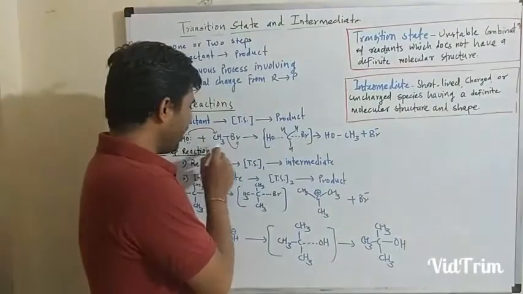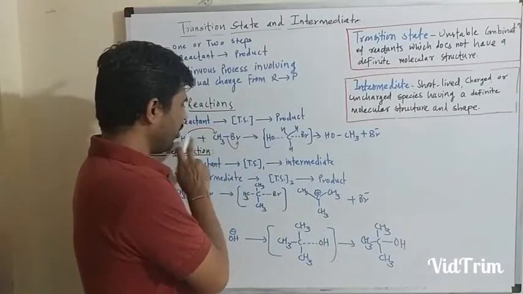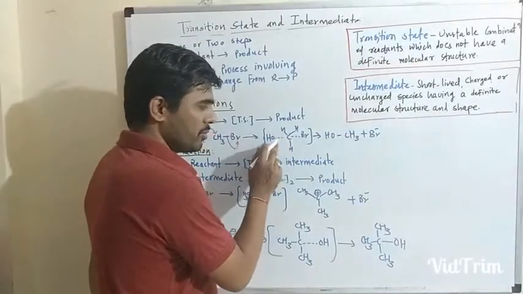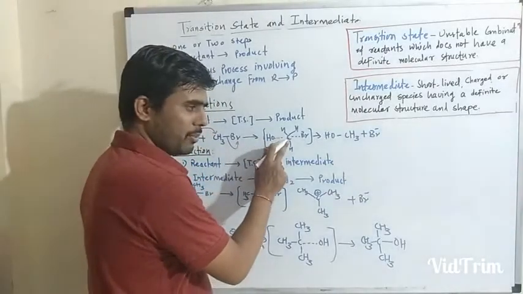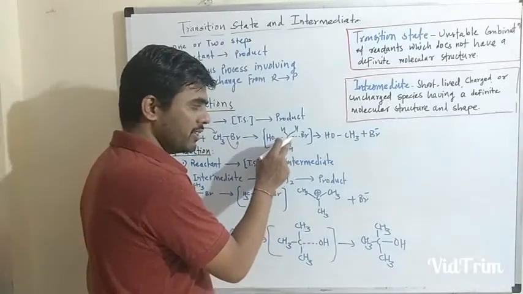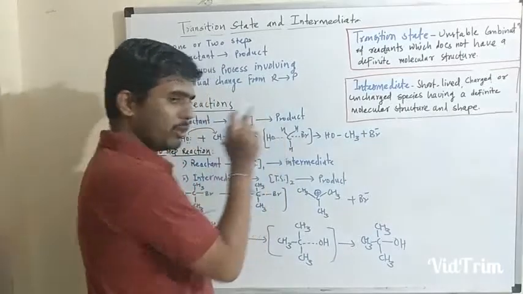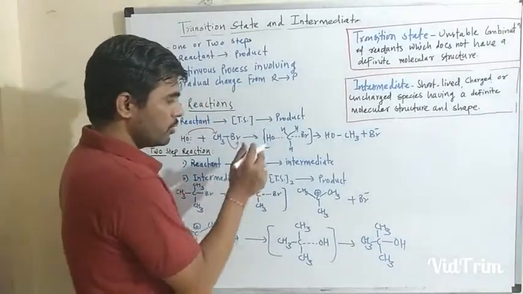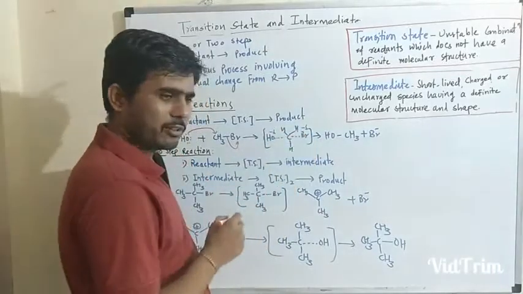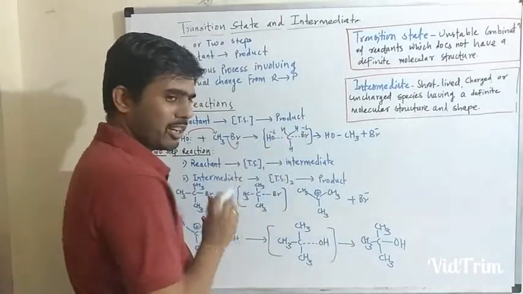While the nucleophile attacks this carbon, there is a partial bond formation between the hydroxyl oxygen and the carbon. Simultaneously, there is a bond cleavage between the carbon and the bromine. So this has a partial delta negative charge, and this has a partial delta negative charge. These bonds are partial bonds.